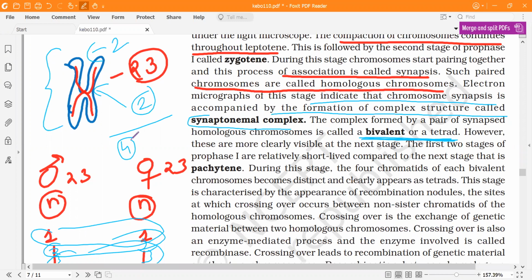So it will look like there are four chromatids. So it is referred to as tetrad or bivalent. Okay, so keep that in mind.